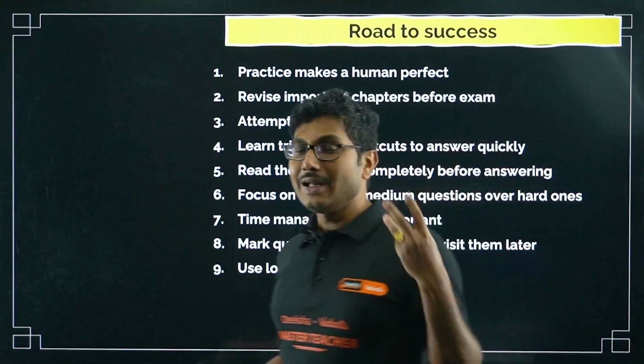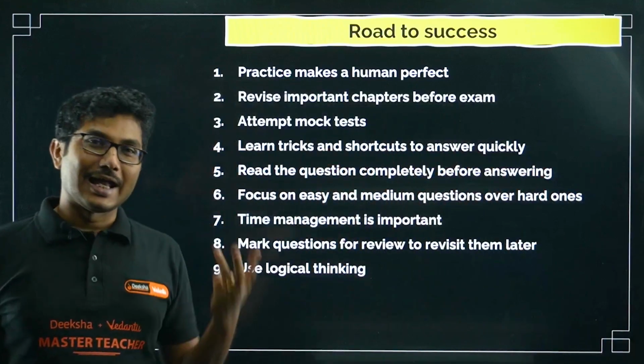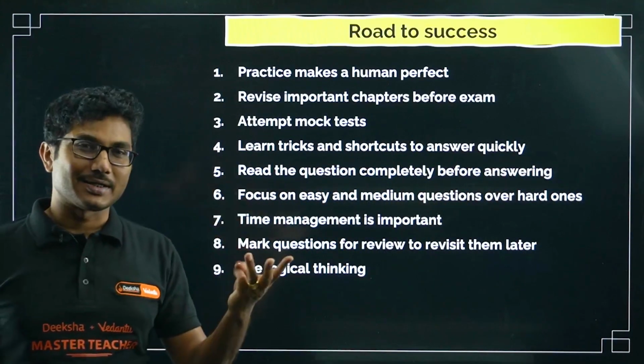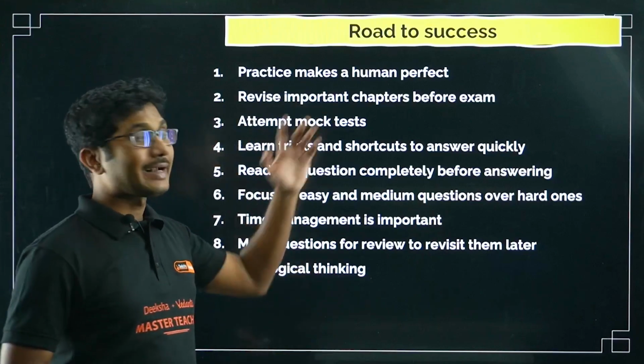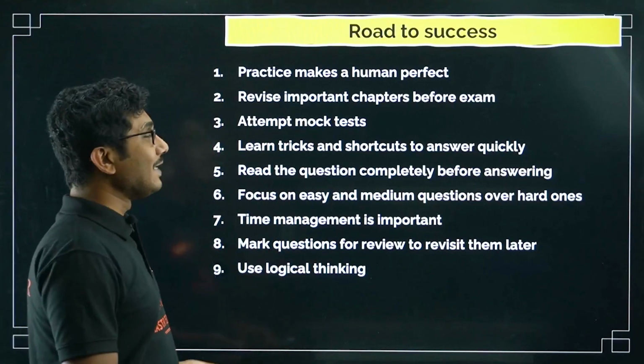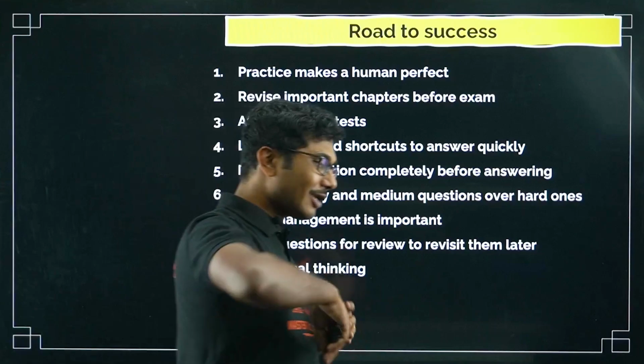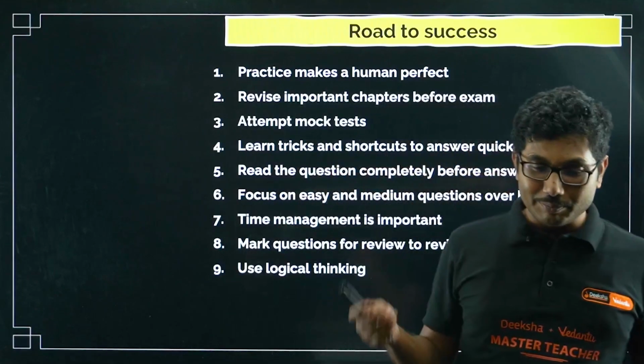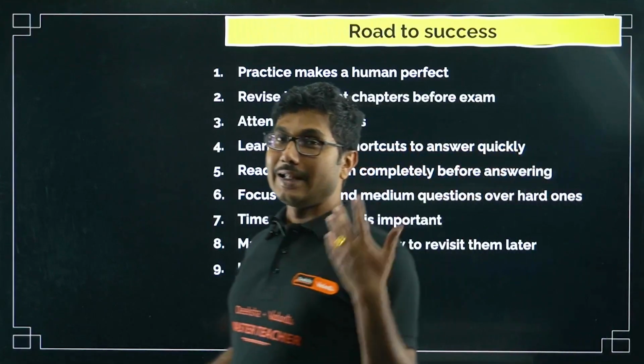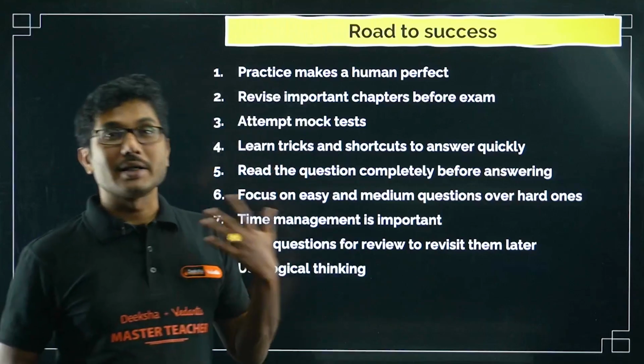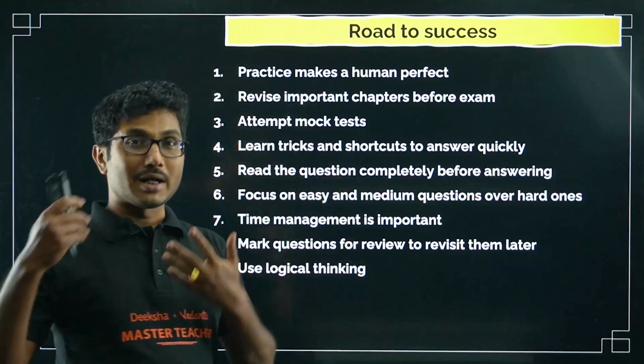There are 3 key ways to success in life: practice, practice, and practice. Okay, there is nothing else. So practice makes a human perfect. There are a lot of mythological stories where some people who were not at all good at something did it repeatedly and became a master of it. So you have to become a master of it.